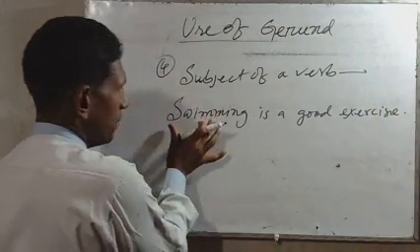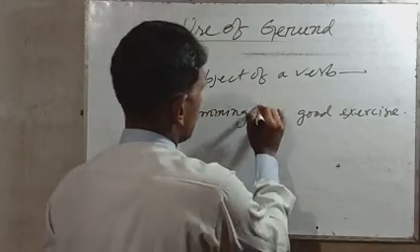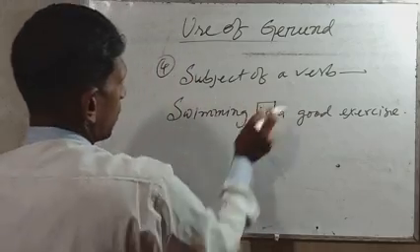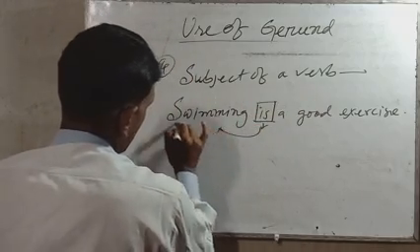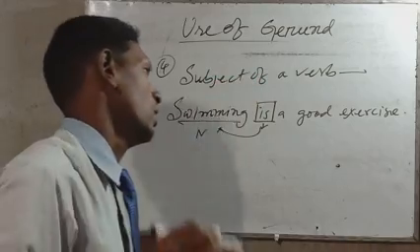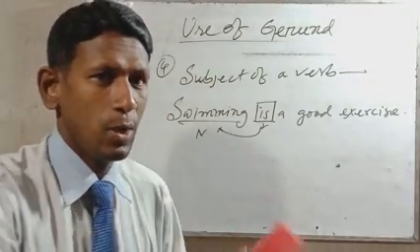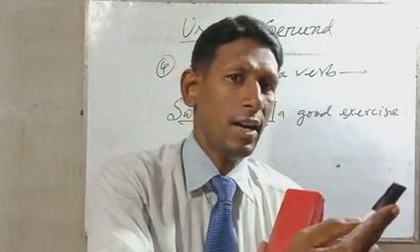So you think that swim is a verb? No. Here the verb is is. So as the subject of a verb, swimming acts as a noun. Swimming is a good exercise. So here swim plus ing is gerund.